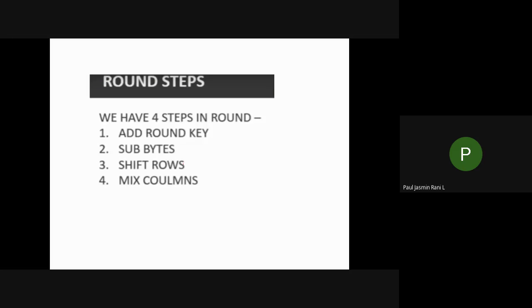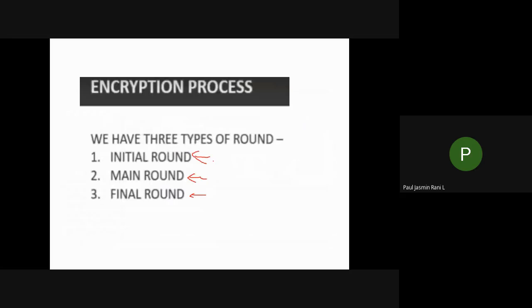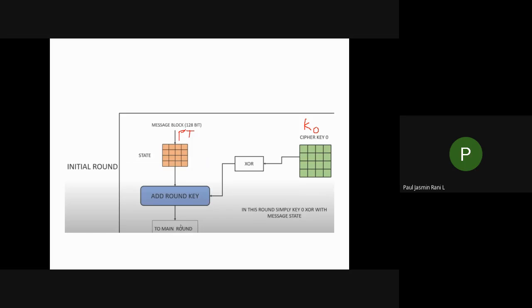So next let's go for your round steps. Initially, what you have to do first is your add round key, isn't it? So initially you have to do your initial round. You got your message blocks, which is in a 4x4. So this is the first step you have done, isn't it? You got your 128 bit and you converted it into a 4x4 matrix.